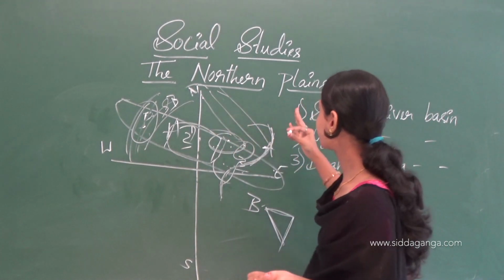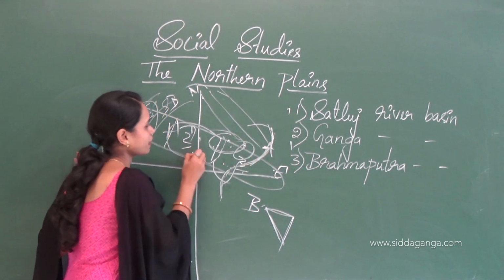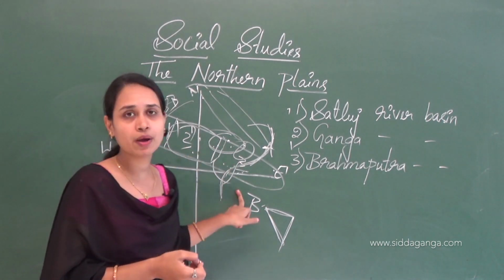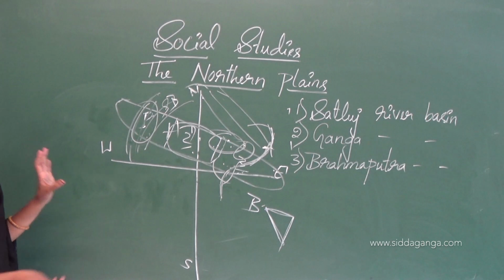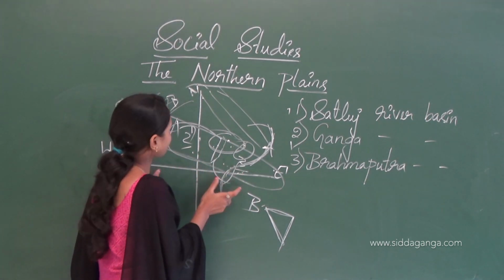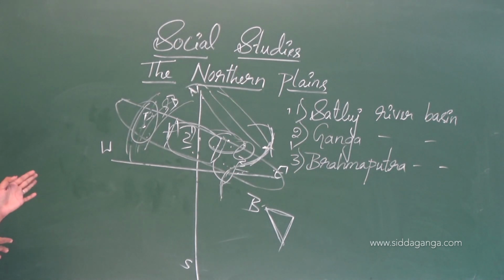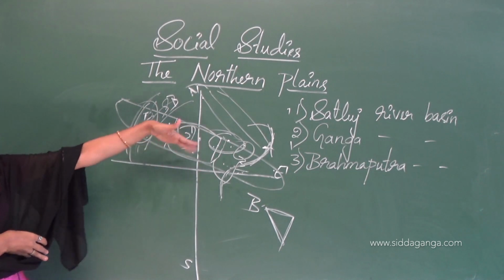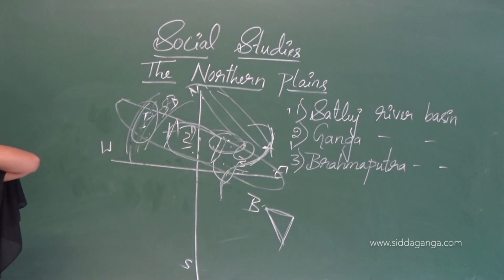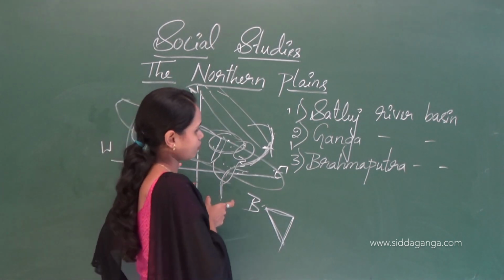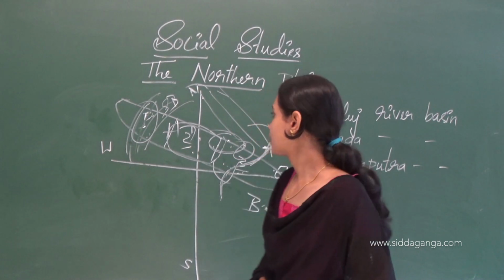So this is all about the northern plains. The northern plains are divided by rivers into three parts: Satluj, Ganga and Brahmaputra. It stretches from Punjab to Assam. Many rivers flow through the northern plains. The three main rivers are the Satluj river, Ganga river and Brahmaputra river. Many famous cities we can see here. So this is all about the northern plains.